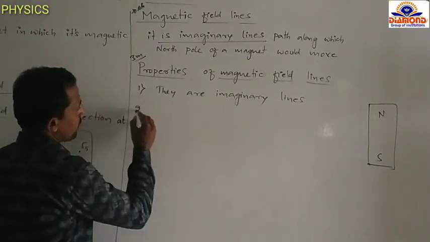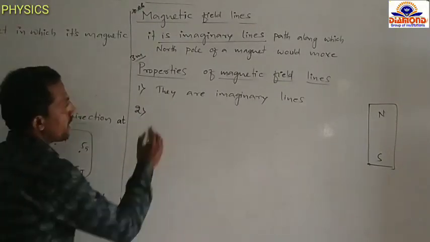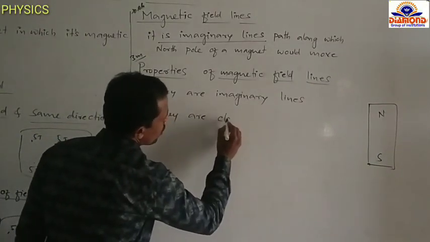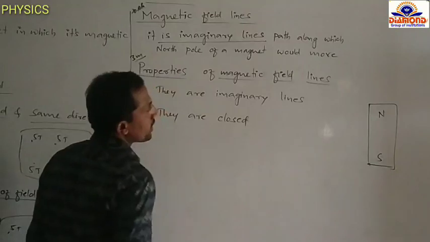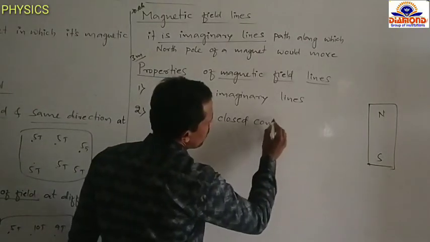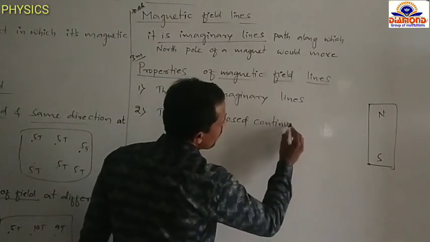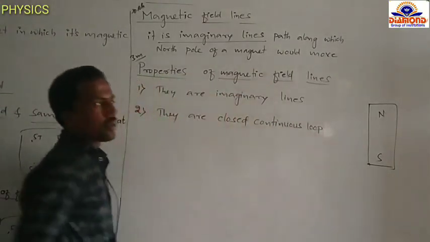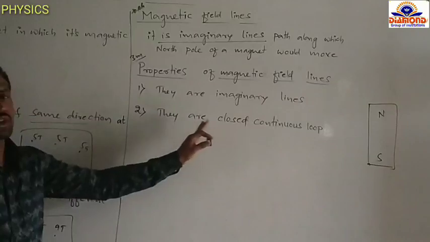Second point, they are closed continuous loops.